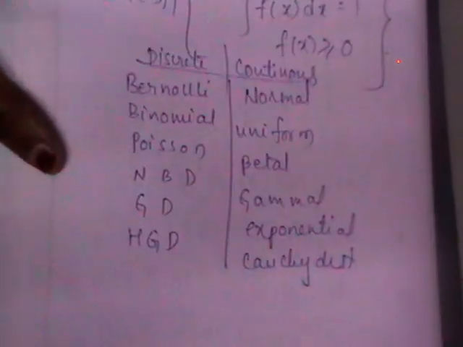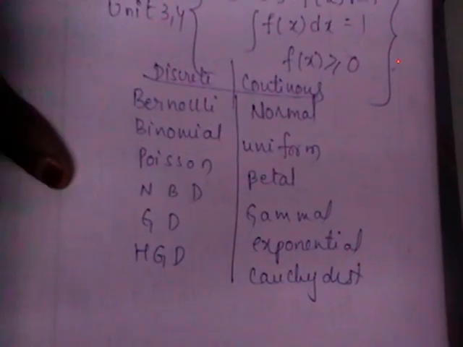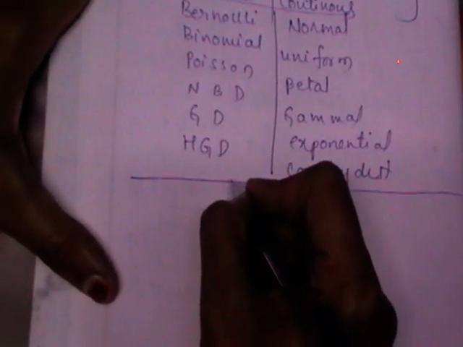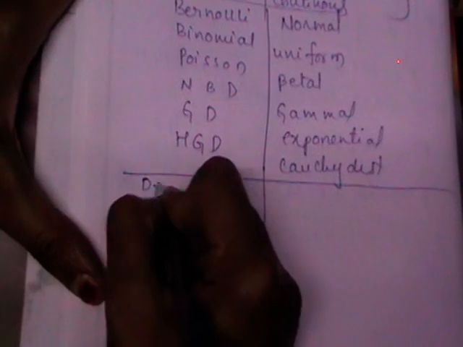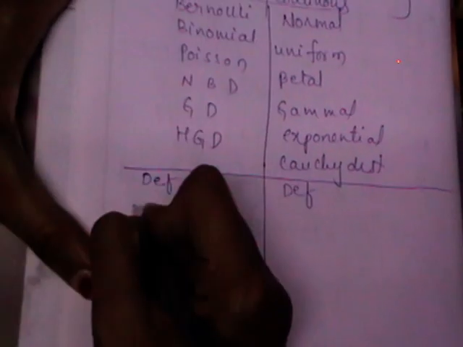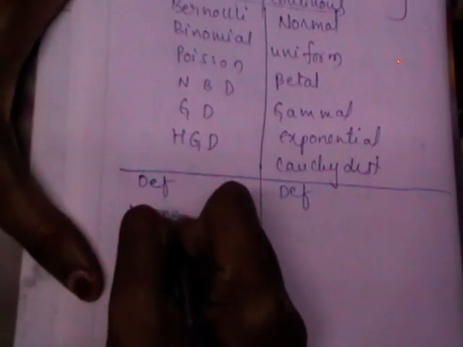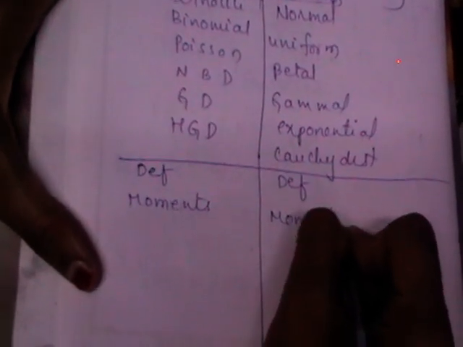You know that for each distribution we have several properties to discuss. What are the properties for each distribution, whether discrete or continuous? First of all, you should define the particular distribution, whether it is discrete or continuous. You should derive the moments in both cases.